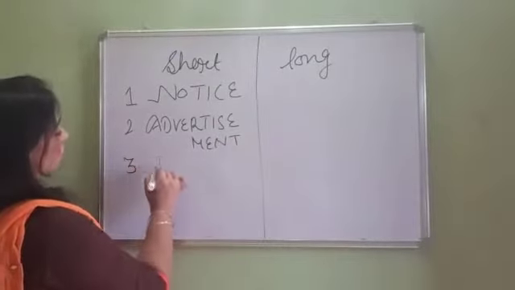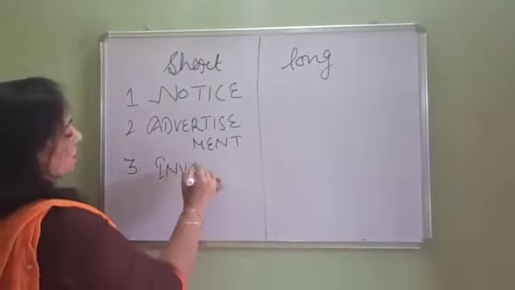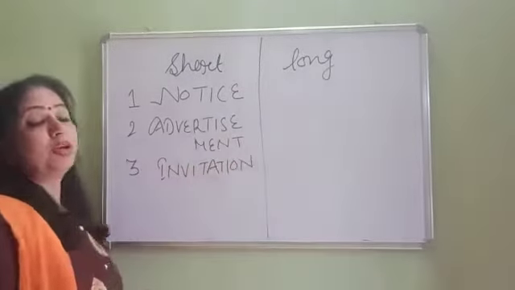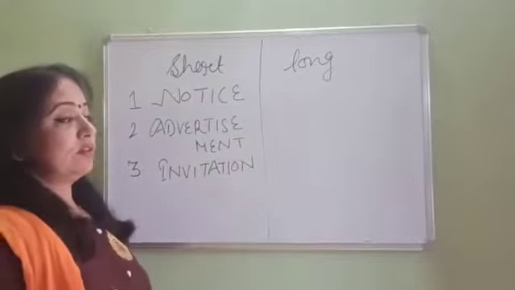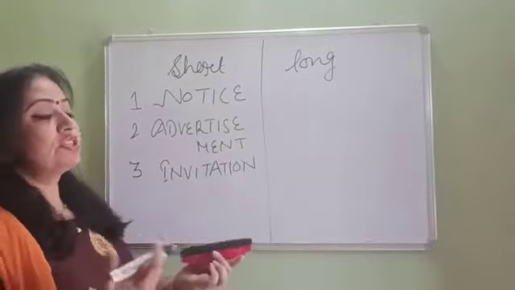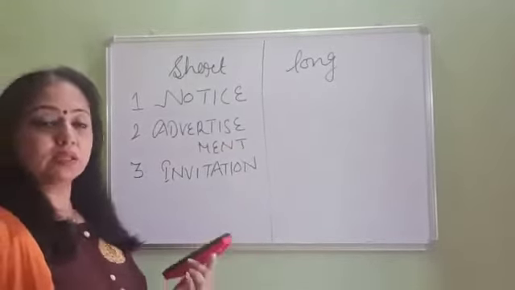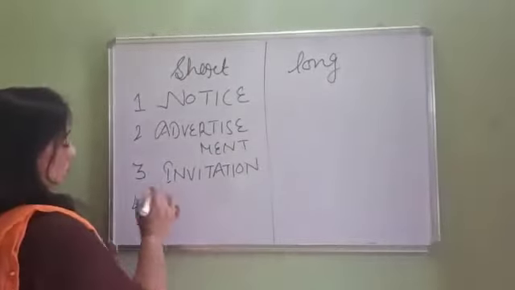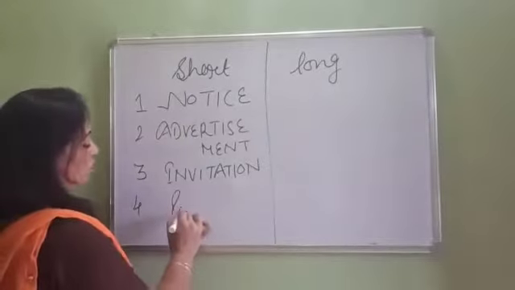The third thing you are going to do is invitation. Invitation is a form of inviting, just like the cards you get for any functional activity, marriage ceremony, birthday celebration. That also we will do in detail. And the last one in short composition is poster.